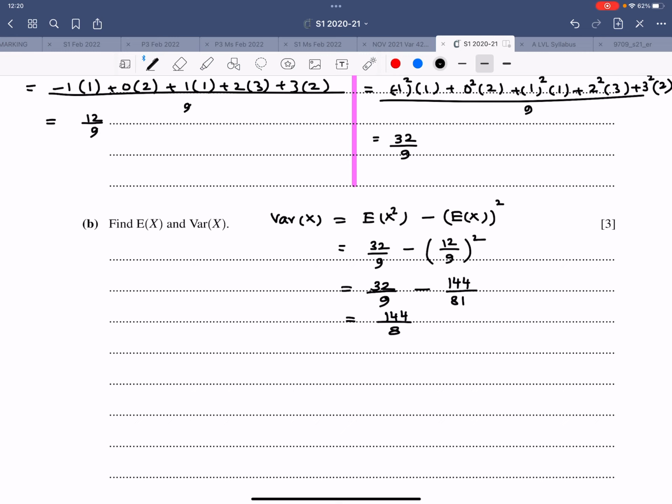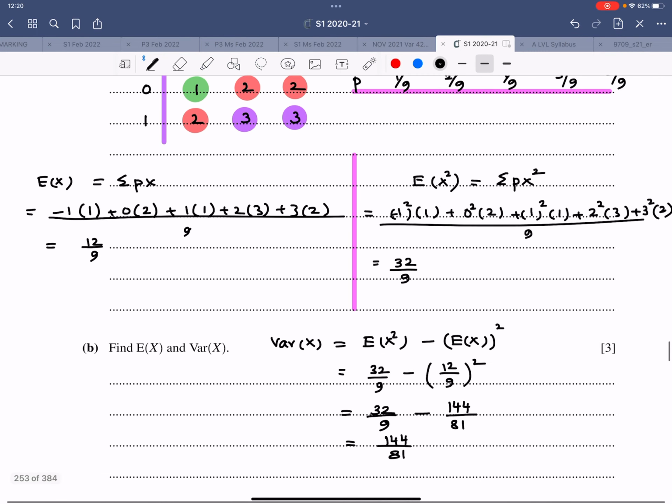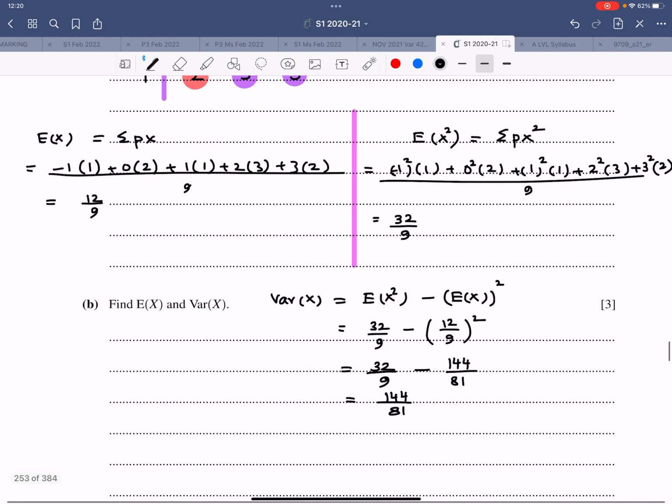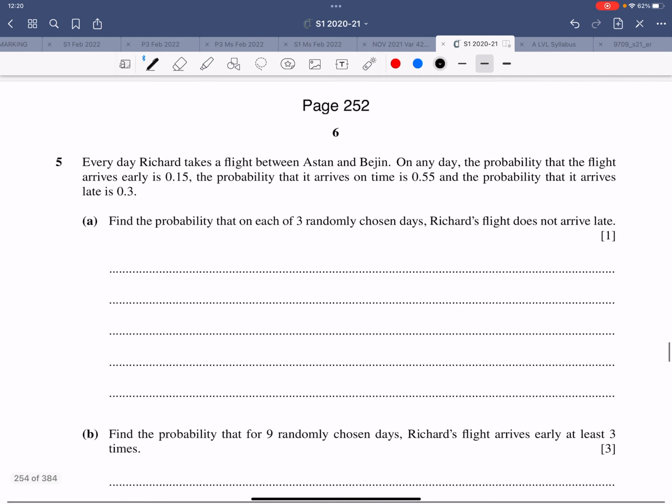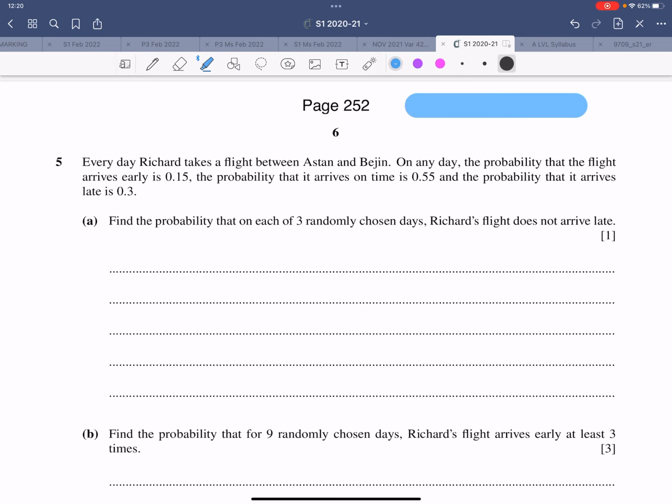And what else is it asking for? It's asking for expectation. That's done. And variance. That's also done. Question number 5. Now the question says, every day Richard takes a flight between Astana and Beijing.